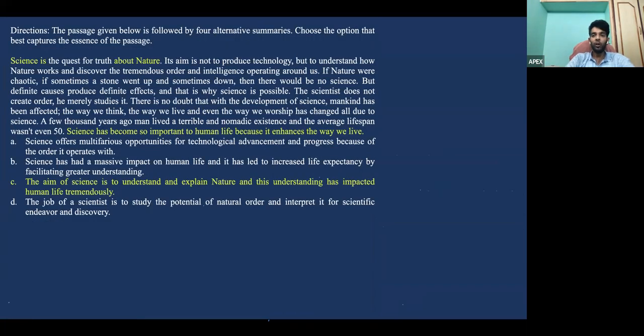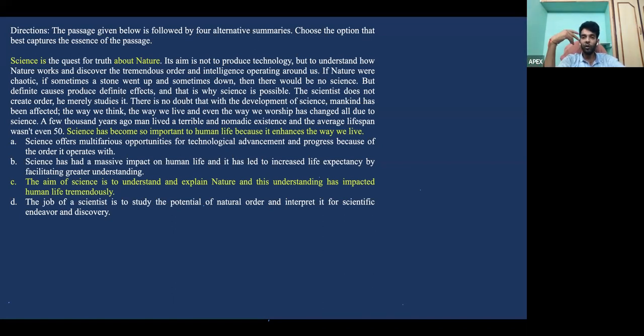Now, moving to the para summaries, the first para summary comes out with 2 main ideas. The rest of it is all sub ideas which have to be embedded into these main ideas. First one is that science is about nature. Yes, we want to learn science so that we can understand nature. And the second idea is that science has become so important to human life because of the way it benefits us.